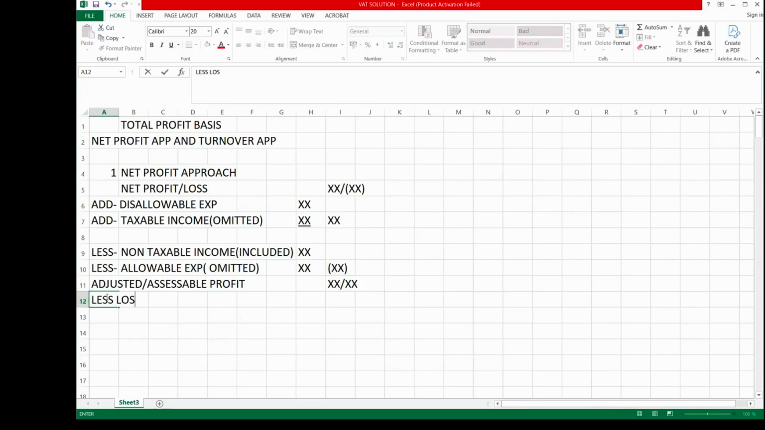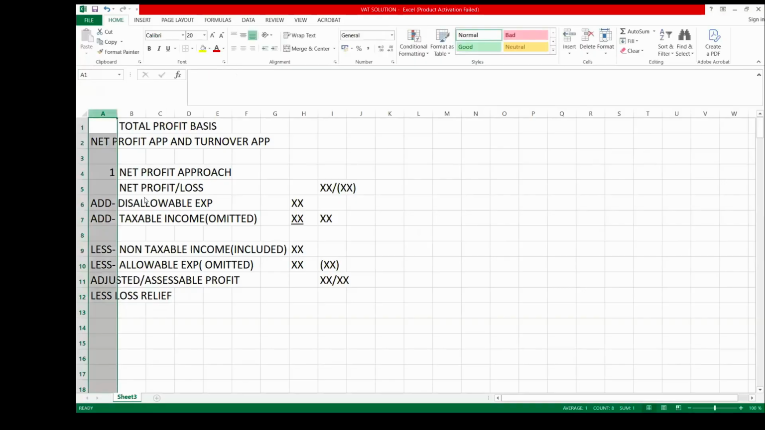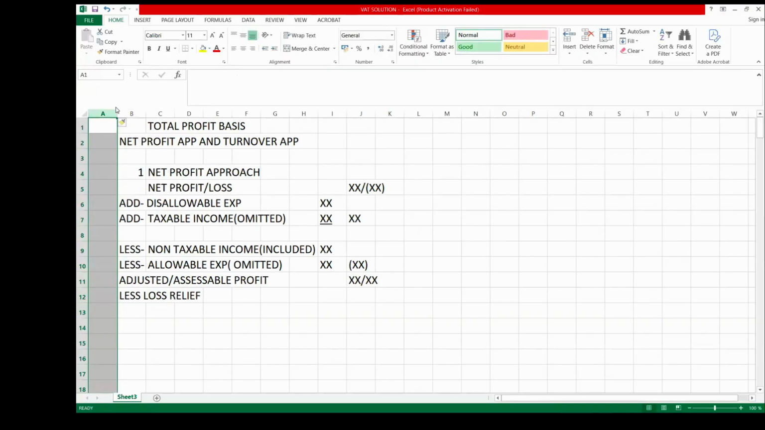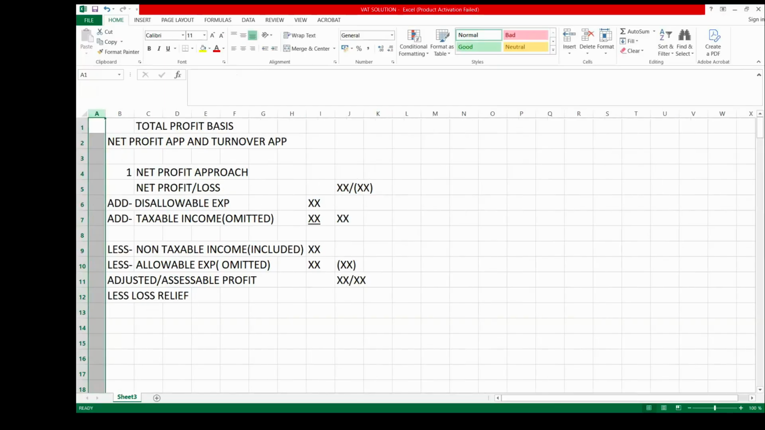loss relief. When we did loss relief, who can remind us which type of loss relief is available to a company? We have two types of loss relief. Which one is available to a company? I need somebody to remind us.